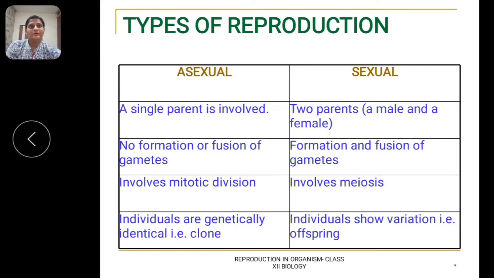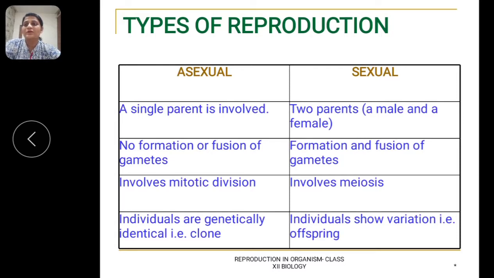Now, children, several factors which determine how an organism reproduces are: first is the organism's habitat, the second one is its internal physiology, and the third one is environmental conditions. Based on the participation of the number of organisms or the parents, reproduction is categorized into two types, that is asexual reproduction and sexual reproduction.